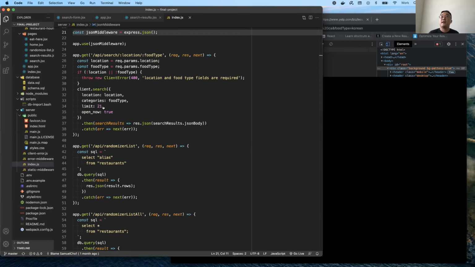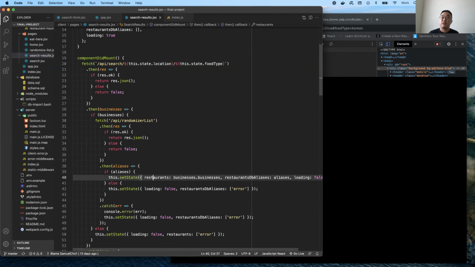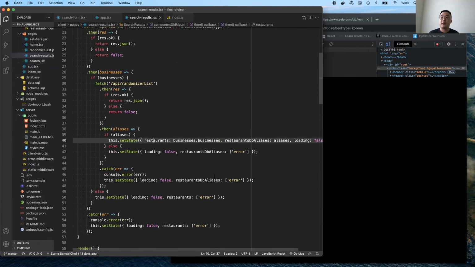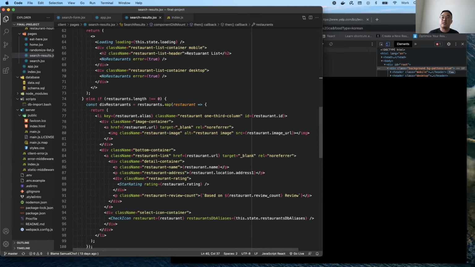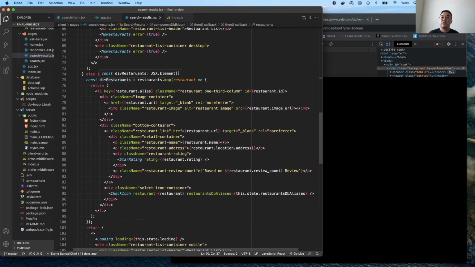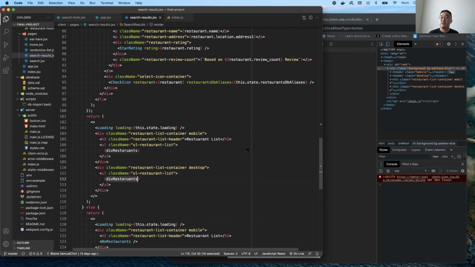our client. And in the client, once we get our response back, we use the set state method to update the restaurants property of the state with the array of restaurants that we got from the Yelp API. The render will be called again, and then we are mapping through this restaurants array in the state. And then for each item in the array, we are returning an li React element and assigning it to this div restaurants constant variable. And then we return a React element, which will substitute this div restaurants variable with the list of restaurants and their cards.